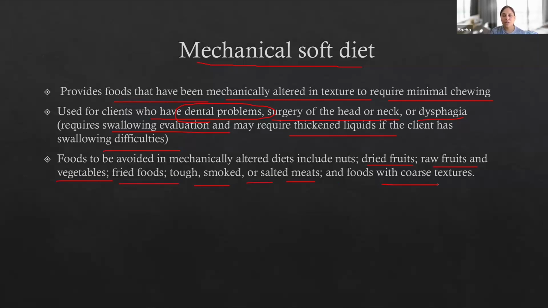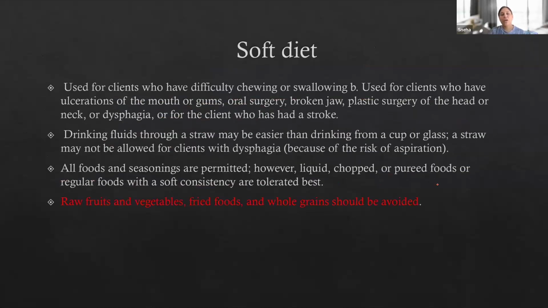So basically, we are altering the texture of hard to chew food. We are altering the texture and making this food item easy to swallow or easy to chew for the patients who have difficulty chewing. So this soft diet is used for the client who has difficulty chewing, swallowing, and for the client who has ulceration of the mouth, gums, oral surgery, who cannot chew properly, or who has a broken jaw, plastic surgery of the head and neck, or dysphagia, or for the client who has had a stroke.